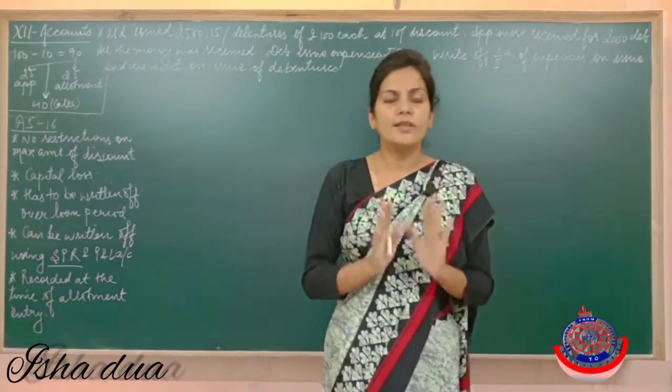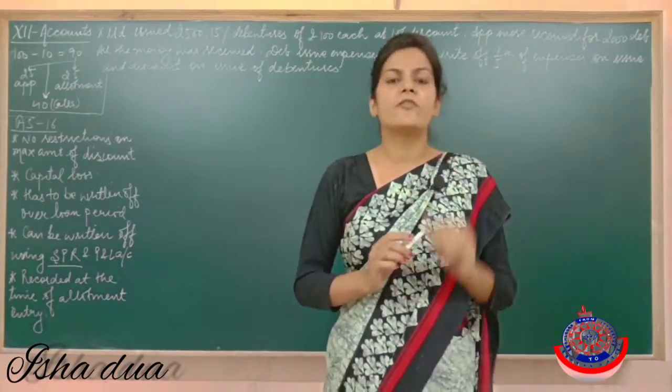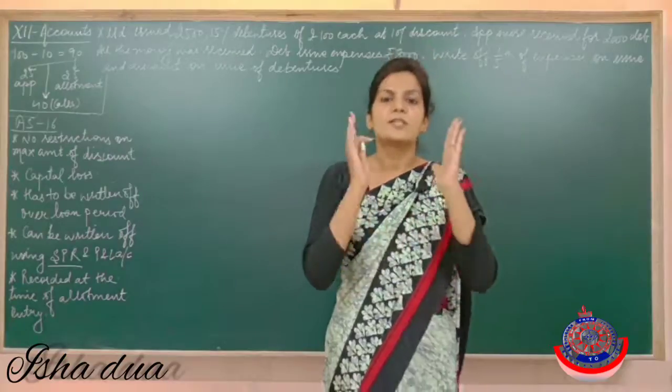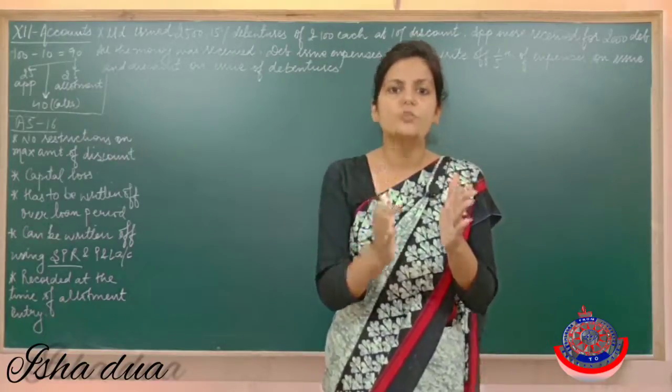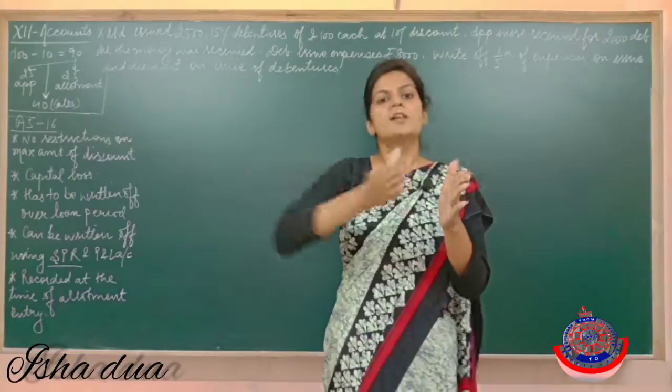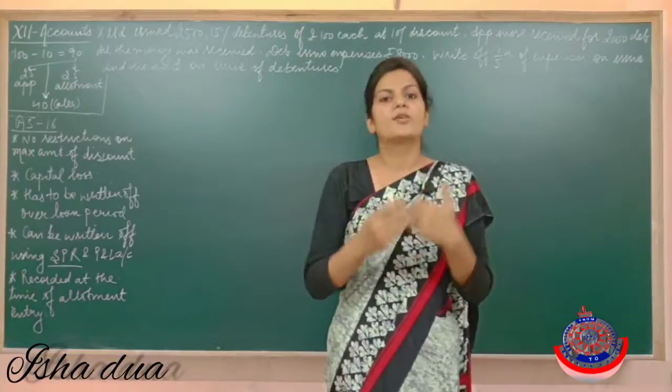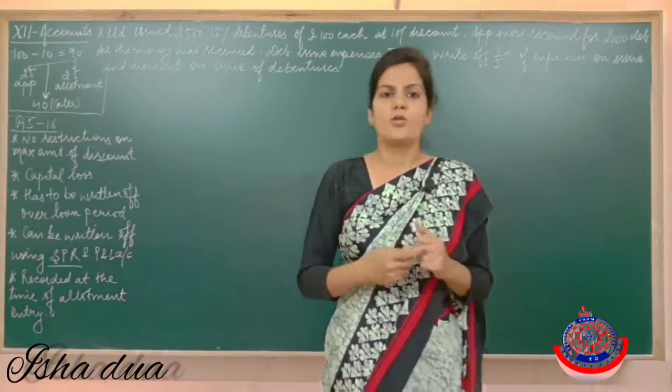Let me put it formally. Suppose debentures are issued for 5 years, then you have a tenure of 5 years with you, and during this time you can use the profits and you can write off the capital loss or the discount on issue of debentures.